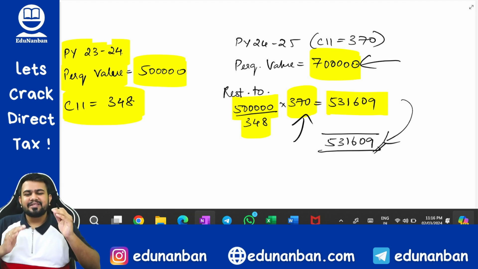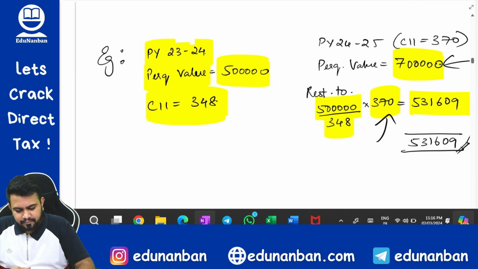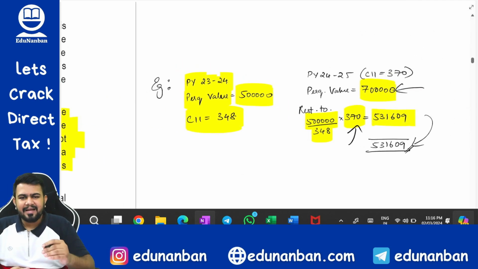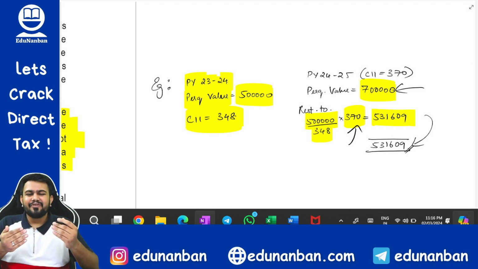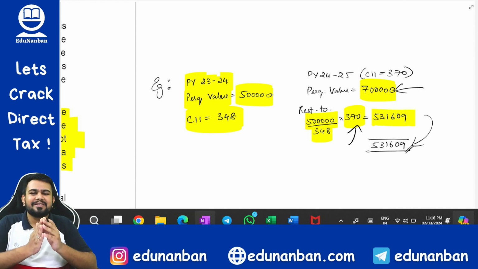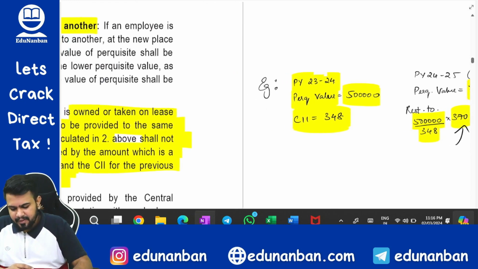531609. So this is a benefit given to employees so that their perquisite does not go beyond a certain level. This provision, I don't think for May 24 and November 24 it will be tested. At most it can be tested in a multiple choice question, because to test this provision you obviously need to know the cost inflation index of future years, which is not possible.